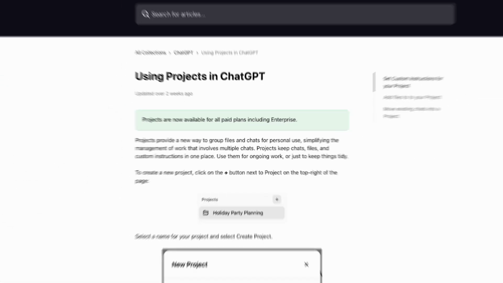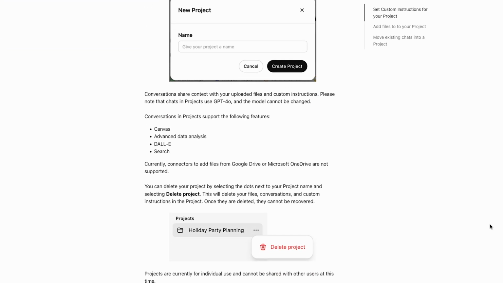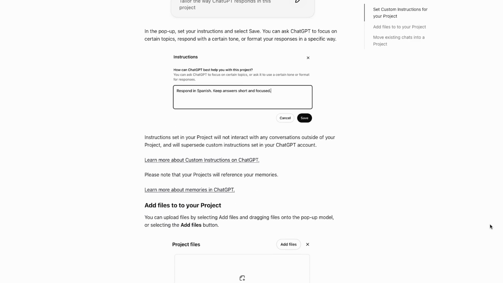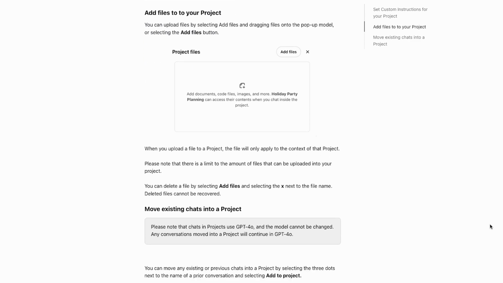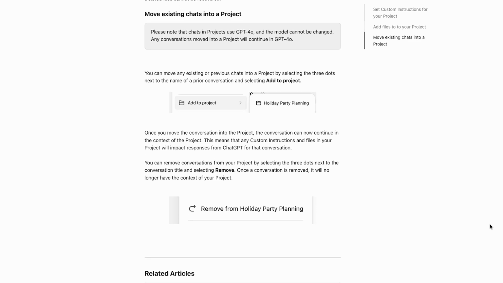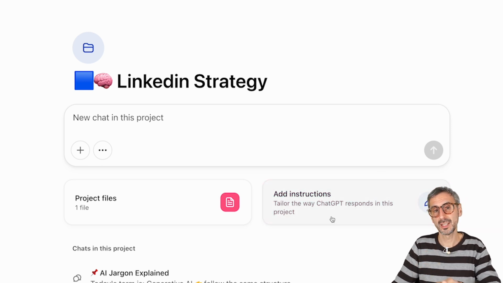So I'm going to create a separate tutorial just about folders, but I just want to show you that folders are a very neat feature. It's a paid feature, but a very useful feature that allows you to group conversations into a folder, attach files to this folder that will be relevant and influence the input of the ChatGPT's conversation in that folder. And you can also create custom instructions for that specific folder.